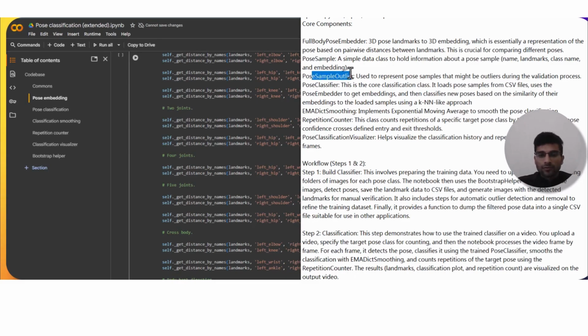Then we have the pose sample outlier, which is used to represent pose samples that might be outliers during the validation process. Not every pose may align with the defined pose. It may be an extreme or incorrect pose.